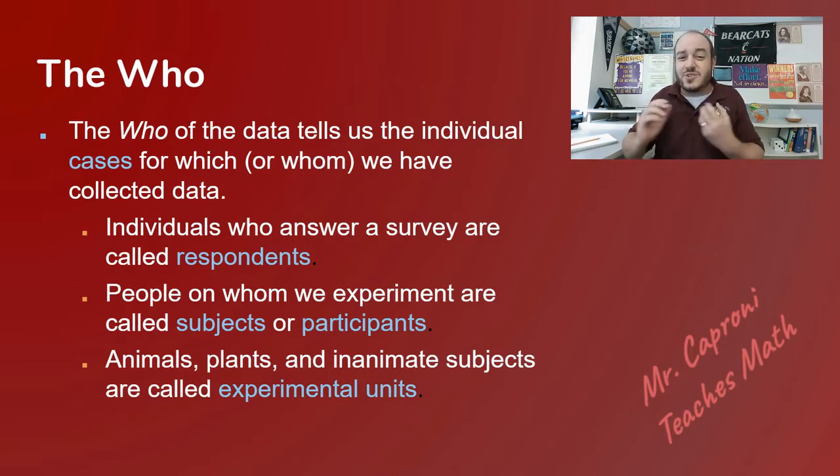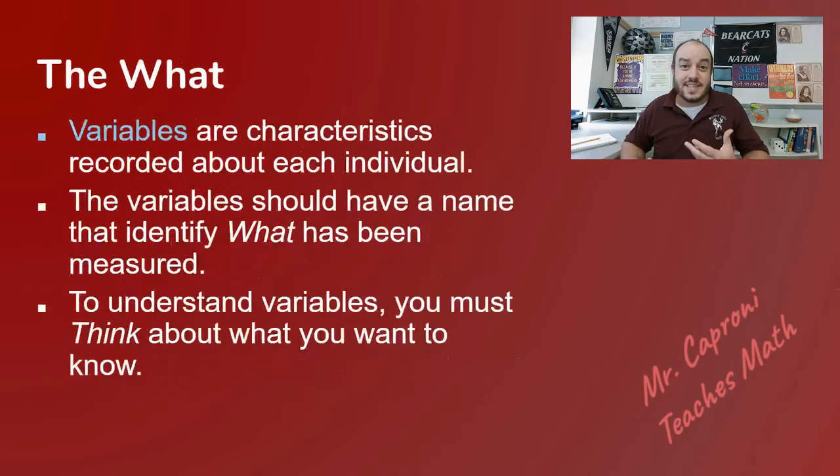Usually individuals who answer a survey we call respondents. People who we do experiments on are either subjects or participants. And a lot of times when we collect all this from other objects that aren't human, we refer to them as experimental units.